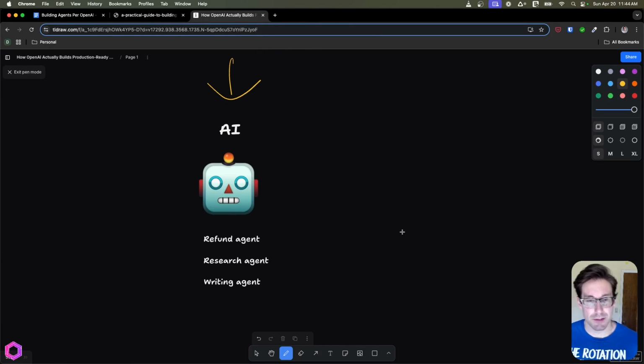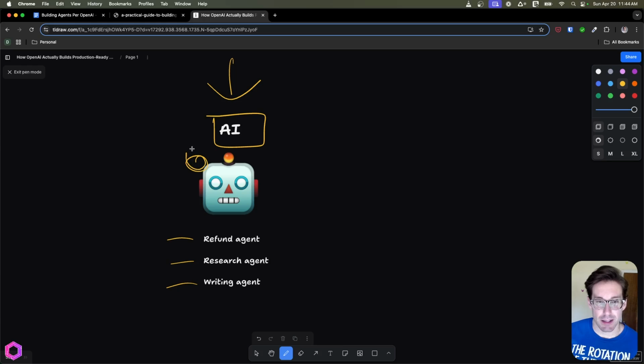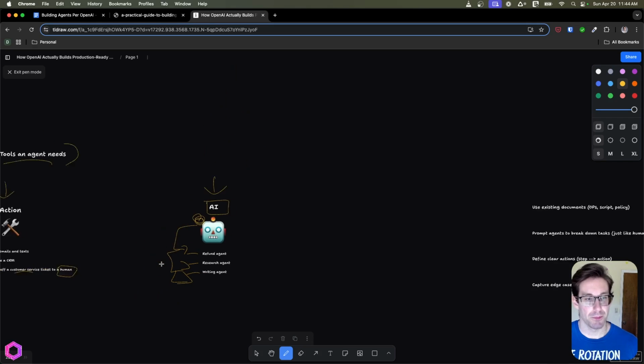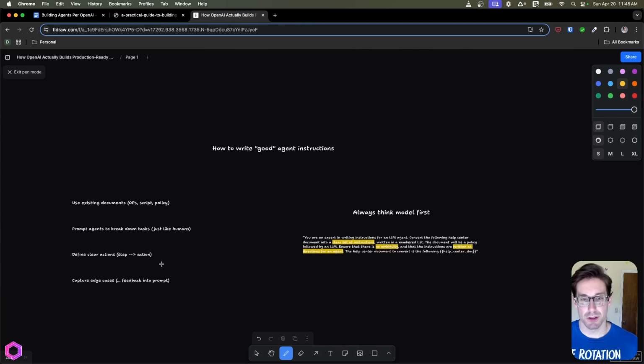And then the last one here is AI itself. So, basically having AI as a tool. Just as an example, we have a refund agent, a research agent, and a writing agent. And in this case, we have basically the mothership AI that orchestrates and coordinates between all the other AIs. And we'll talk more about this later on when we talk about the different types of designs for agents. All right, those are the tools.